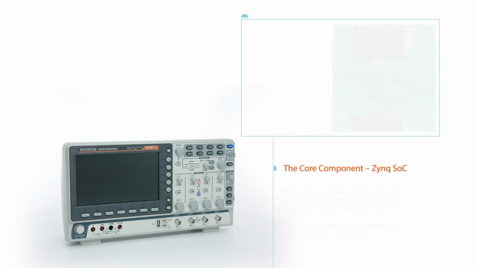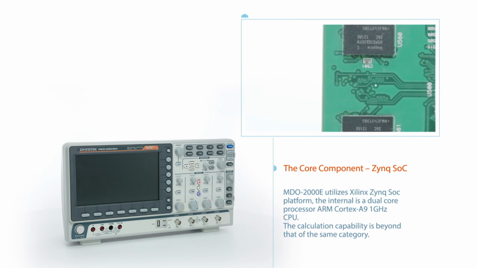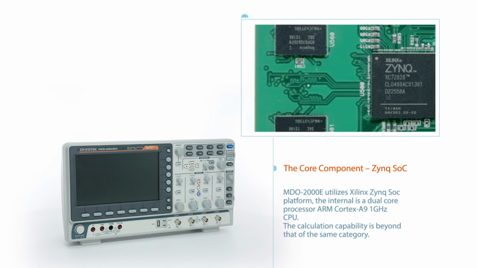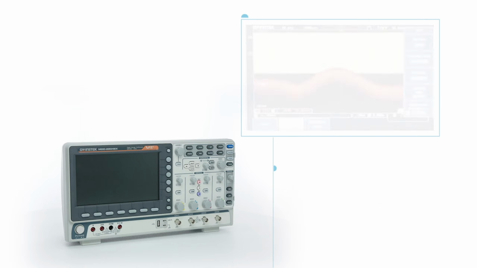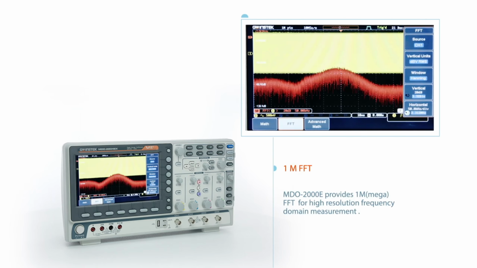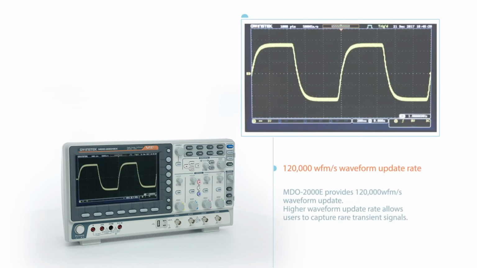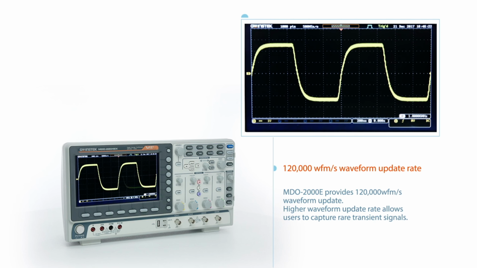It utilizes the Xilinx Zynq SoC platform. The internal processor is a dual-core ARM Cortex-A9 1 GHz CPU. The calculation capability is beyond that of the same category. It provides 1 mega FFT for high-resolution frequency domain measurement, and 120,000 waveforms per second update.